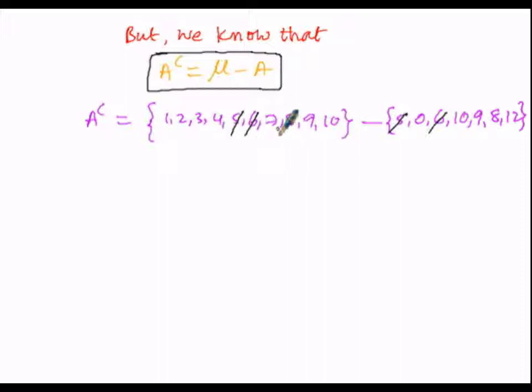So here 7 is an element of set mu, but it is not an element of set A. So here 8 is present, and 9 and 10.